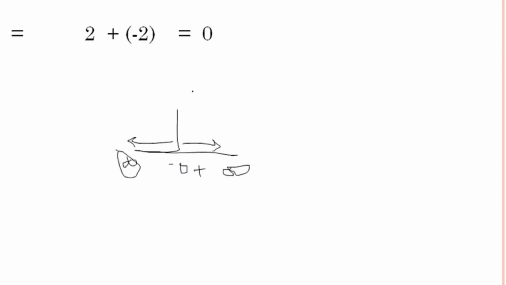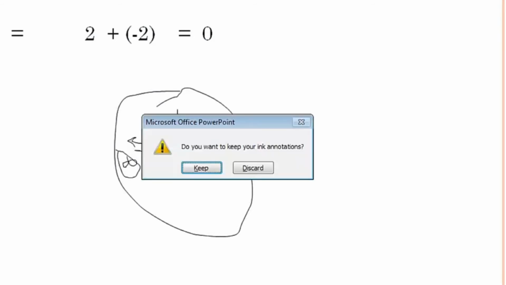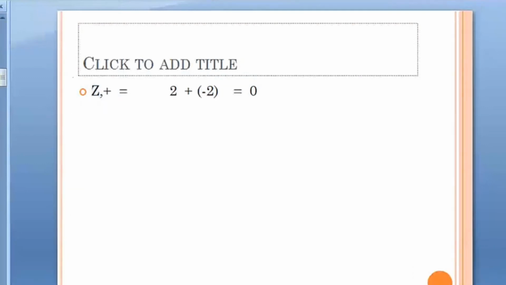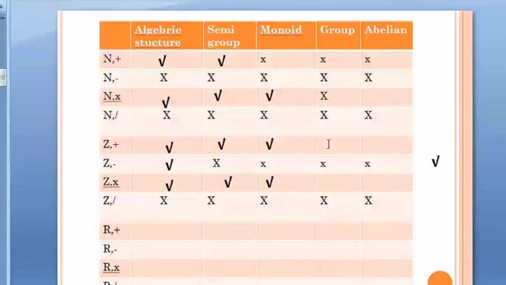This is the range of integers. So we are going to get these elements as part of the set. So we can say integers with respect to addition prove to be a group because they do satisfy the inverse property.